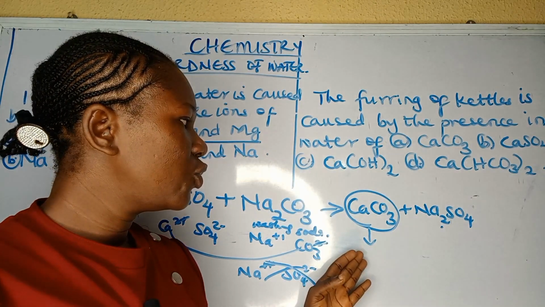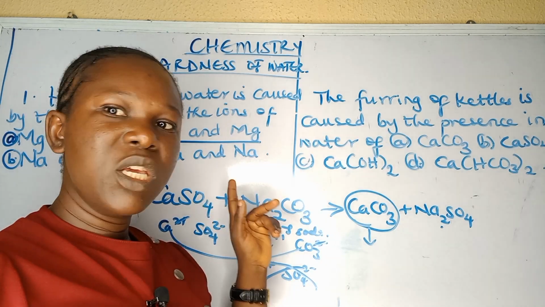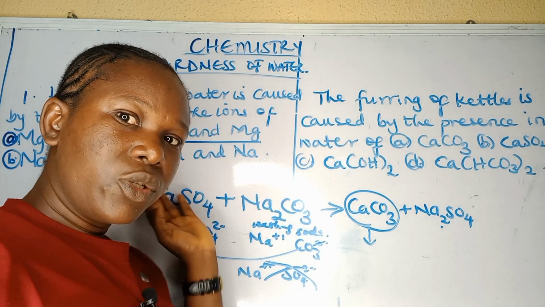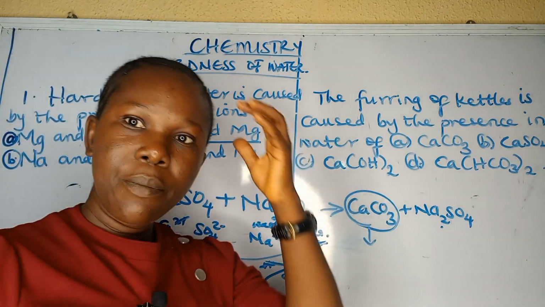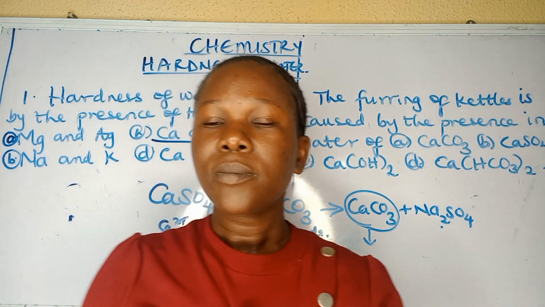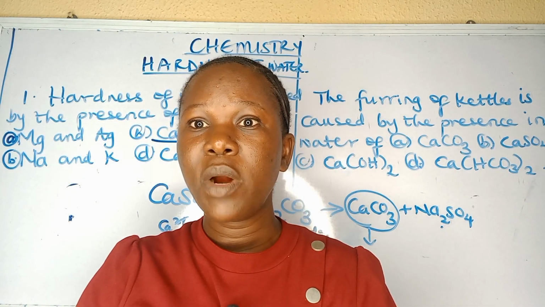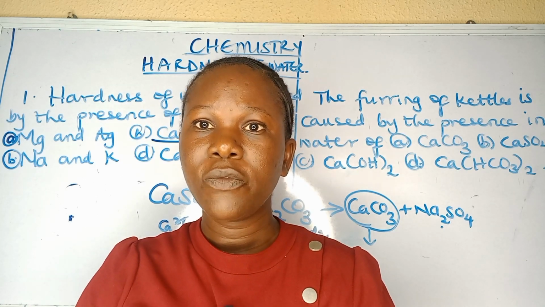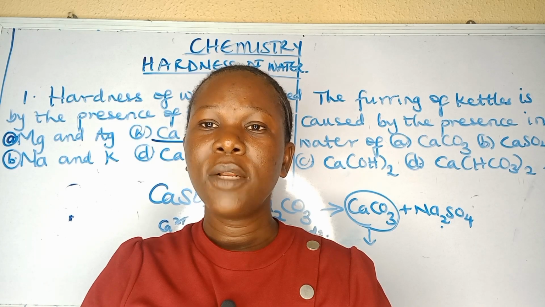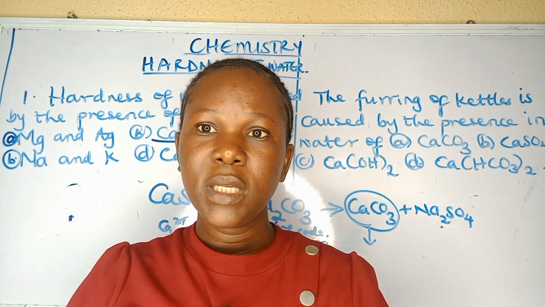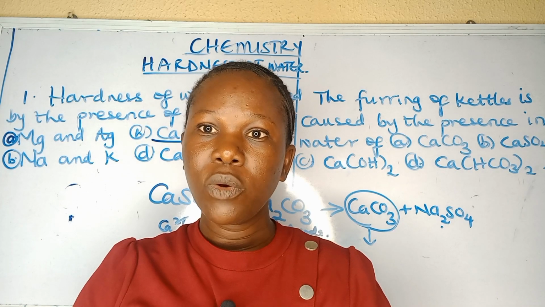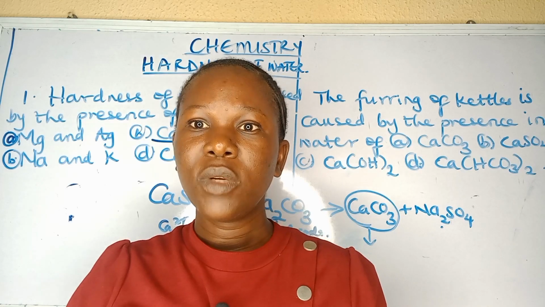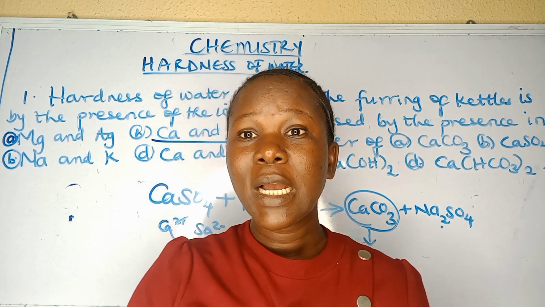You can do the same for sodium hydroxide. You add sodium hydroxide to either calcium sulfate or magnesium chloride or magnesium sulfate or calcium chloride. The same will occur. So in a nutshell, the compounds present in temporarily hard water are calcium hydrogen carbonate and magnesium hydrogen carbonate, while the compounds present in permanently hard water are magnesium tetraoxosulfate 6, calcium tetraoxosulfate 6, or magnesium chloride and calcium chloride. These are responsible for permanently hard water. And temporarily hard water can be removed by boiling, while permanently hard water cannot be removed by boiling.